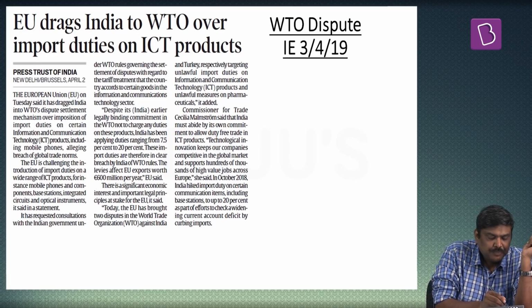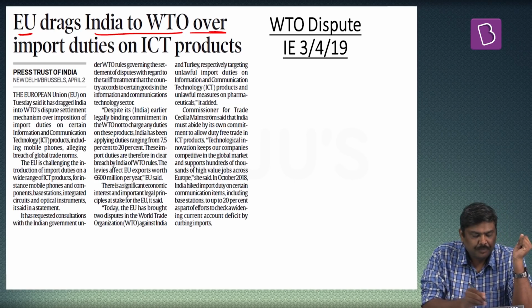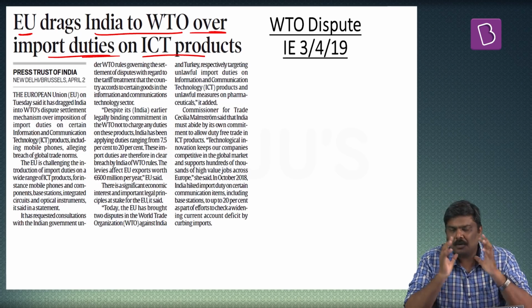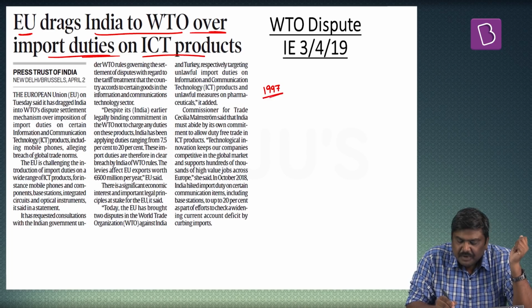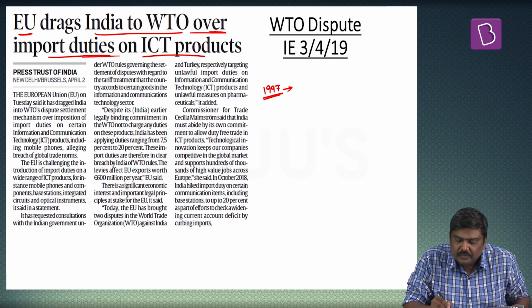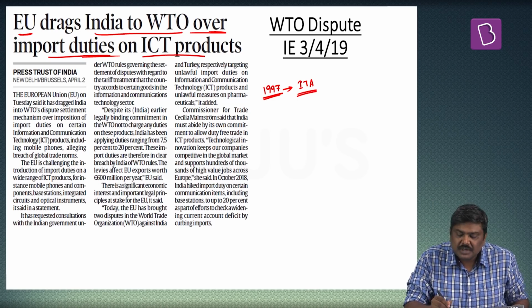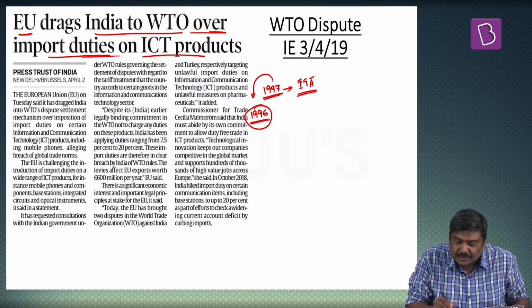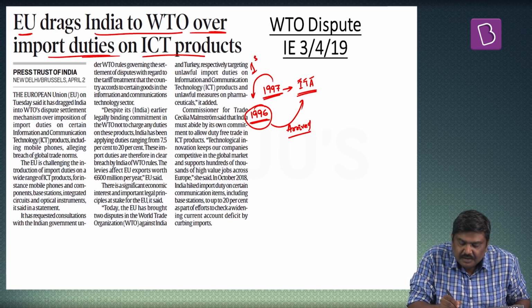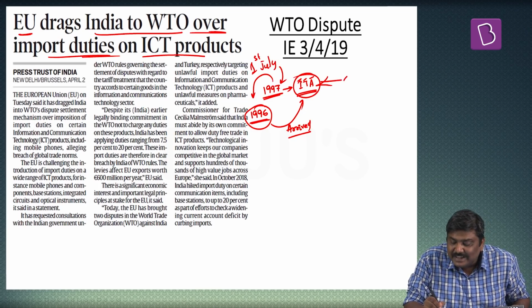The next article is related to European Union dragging India to WTO over the import duties on ICT products. Now please understand some of the very important points. In the year 1997, there was implementation of one of the very important agreements which is referred as ITA, Information Technology Agreement. Now before this, please remember this, in the Singapore Ministerial Conference which happened in the year 1996, this particular agreement was arrived at, but from 1st July 1997, this particular agreement came into force, and India is one of the signatories of this particular agreement.